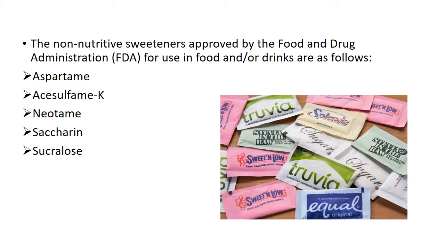The next one is sucralose. It is about 600 times sweeter than sugar, and it is a general purpose sweetener that can be found in a variety of foods including baked goods, beverages, chewing gums, gelatin, and frozen dairy desserts. It is very soluble in water and stable at high temperature.